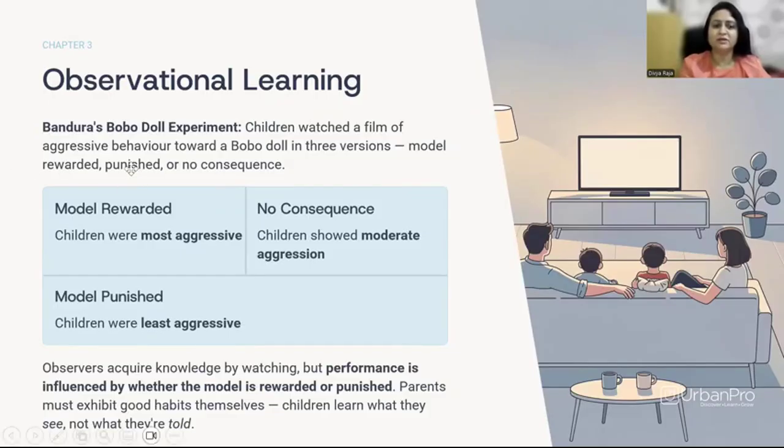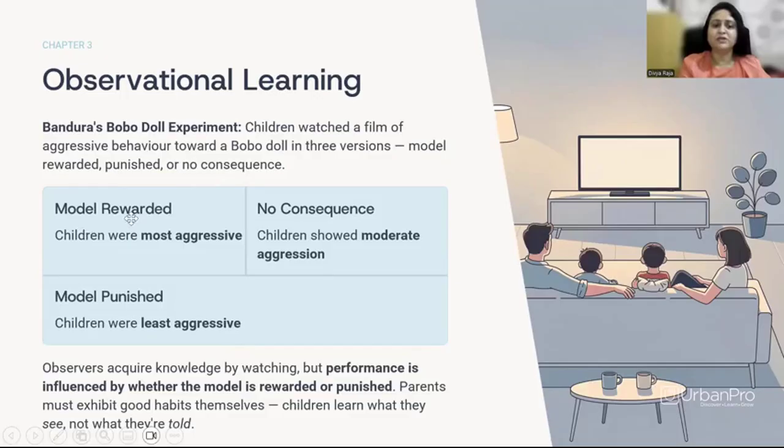In all the three versions, the boy was shown to be aggressively playing with all the dolls. In the first version, the boy was rewarded for his aggressive behavior by the adults. In the second version, the boy was punished. And in the third version, there was no consequence. The boy was not rewarded nor was he punished.